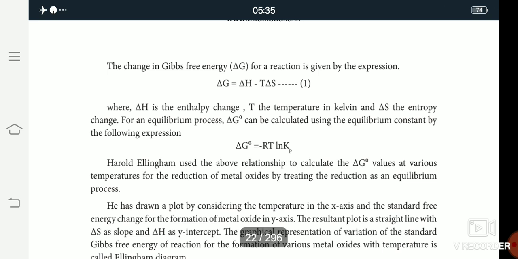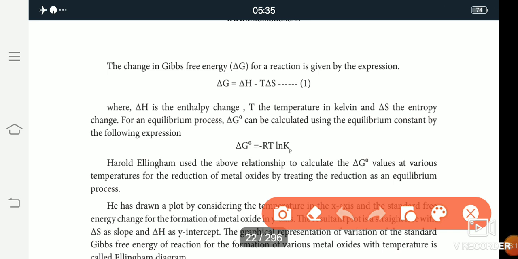Delta G is equal to delta H minus T delta S. Here delta H is the enthalpy change, and T is temperature. So all of you note this formula: delta G is equal to delta H minus T delta S.